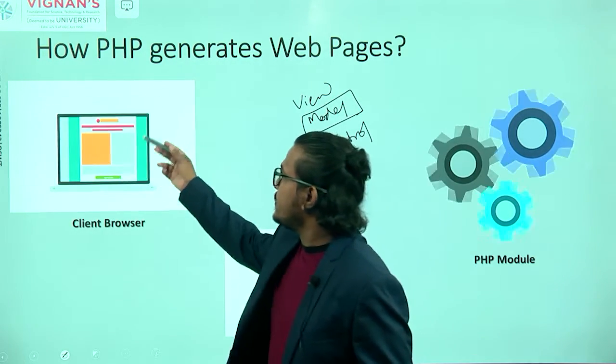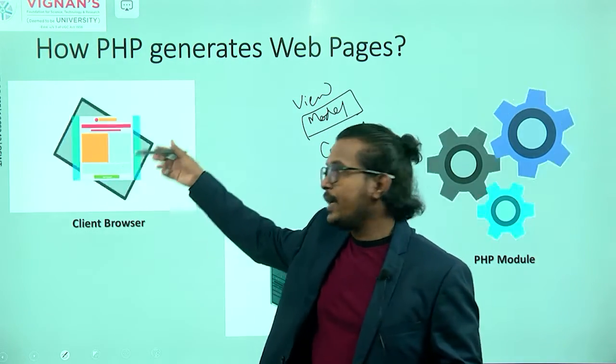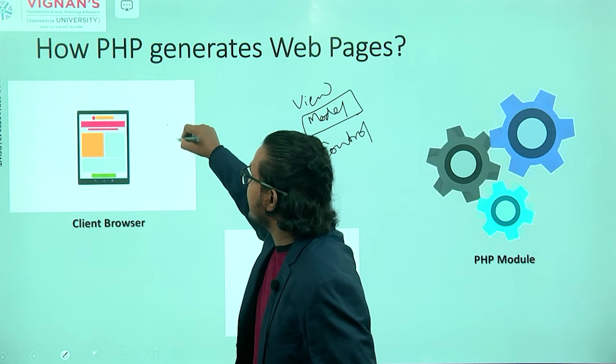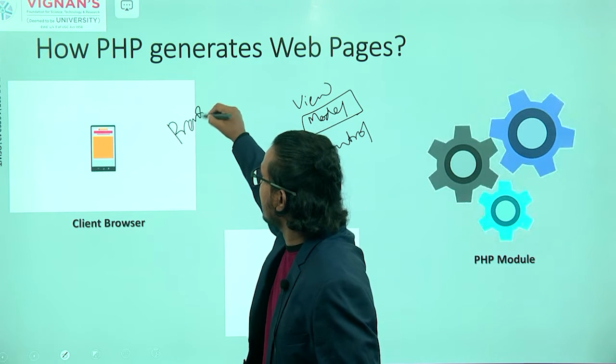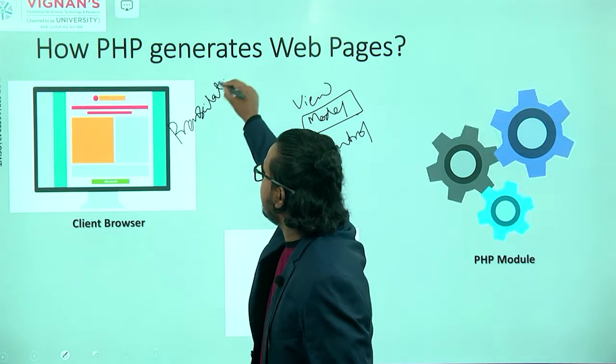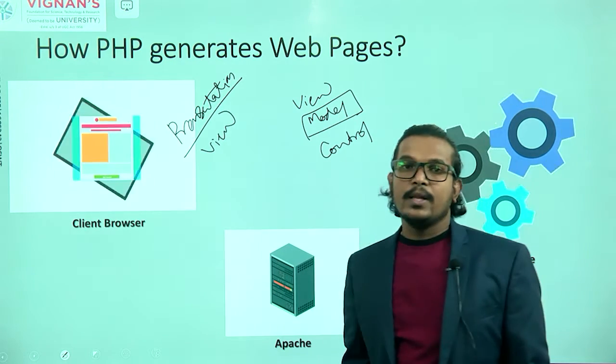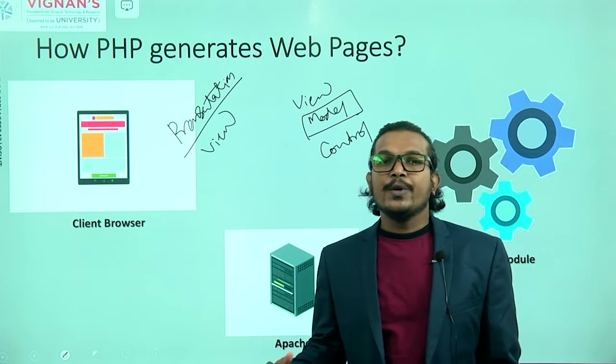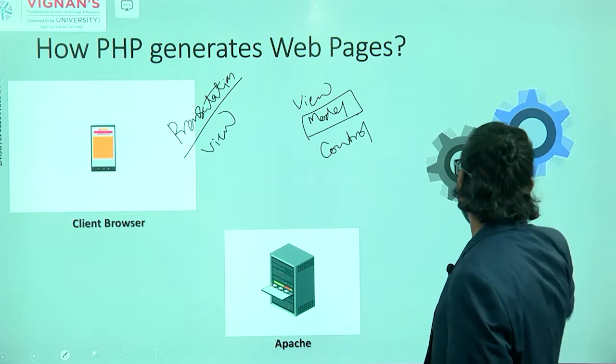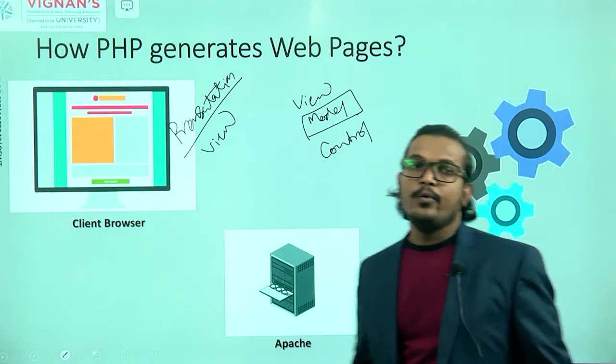So here your browser is nothing but the pages, right? And it will act as a presentation layer. It acts as a presentation layer, nothing but it is called the view. Clear? Now we are communicating to the PHP module.